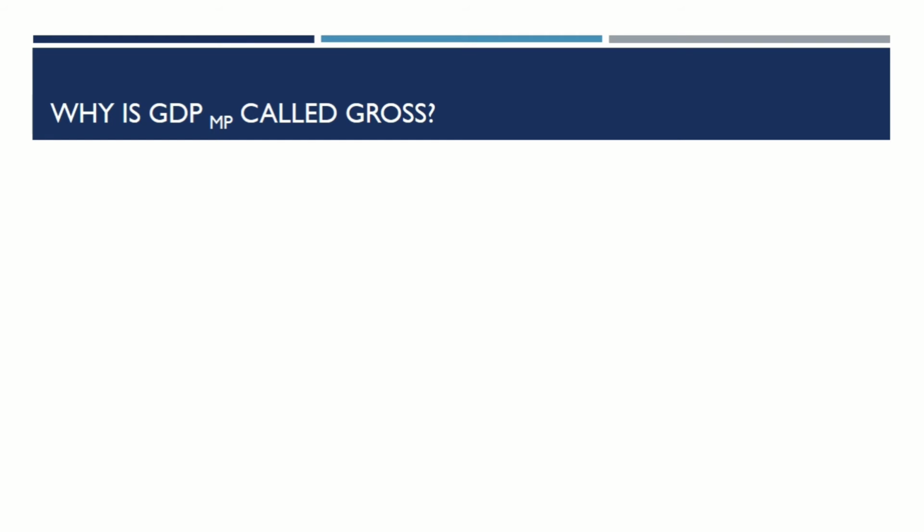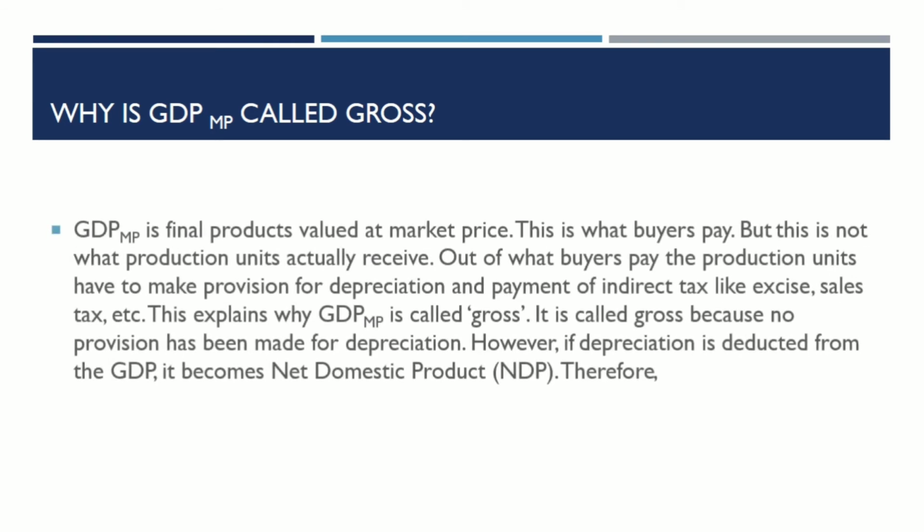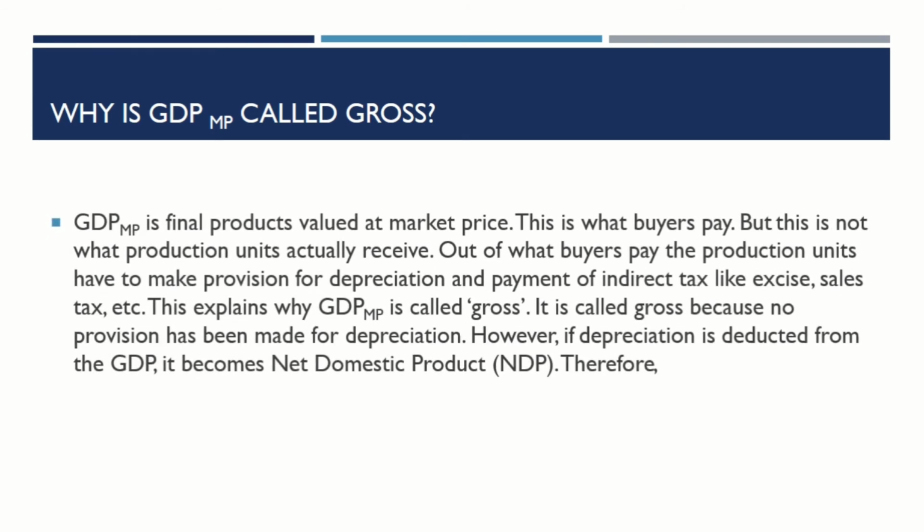Why is GDP at market price called gross? This is the most important question. GDP at market price is final products valued at market price. This is what buyers pay, but this is not what production units actually receive.